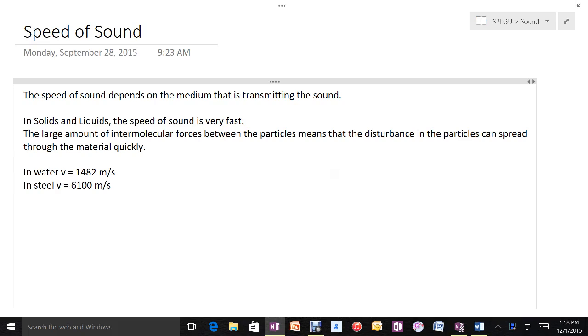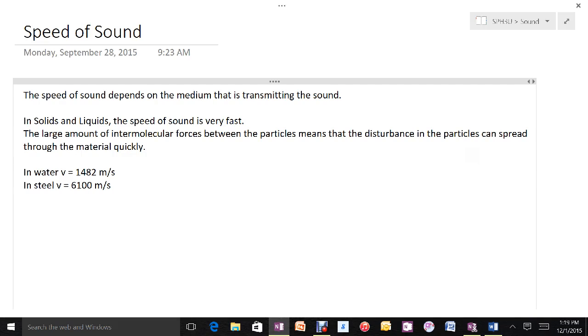In solids and liquids, there are large intermolecular forces. There are a lot of interactions between the particles, and as a result, the disturbances in the particles can spread through the material quickly. There's a lot of contact between the particles, so if there's a compressed area, it can push on the rarefied area very effectively, and as a result, the speed of sound through the material is very fast.